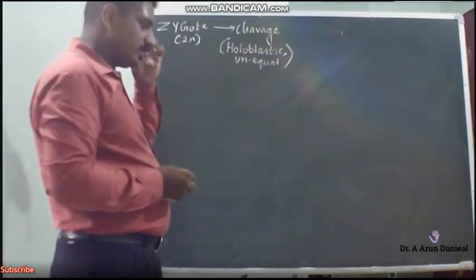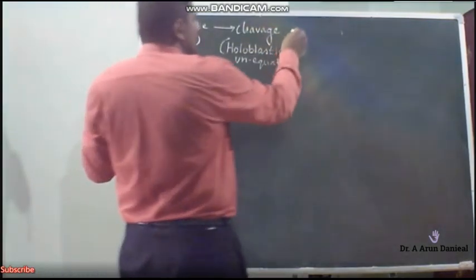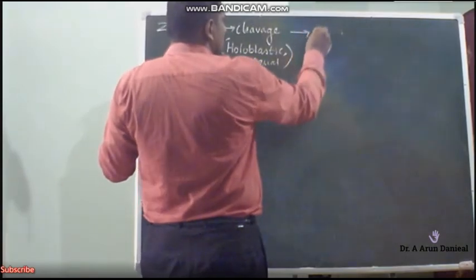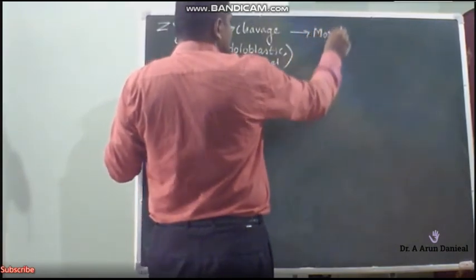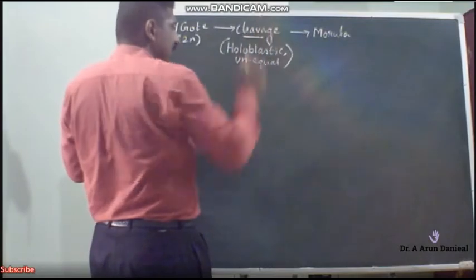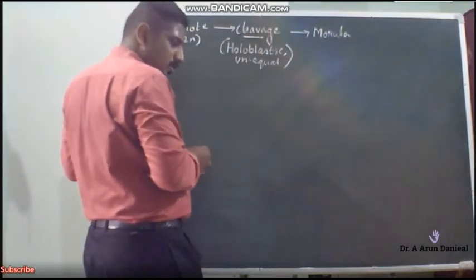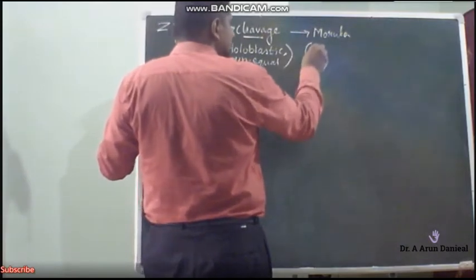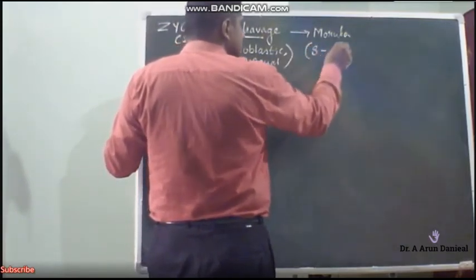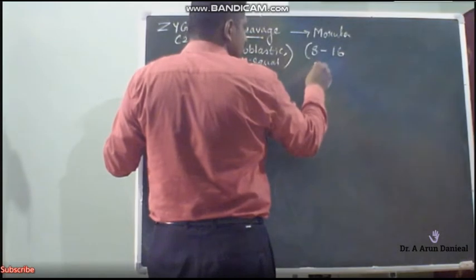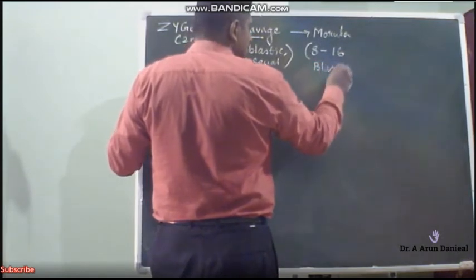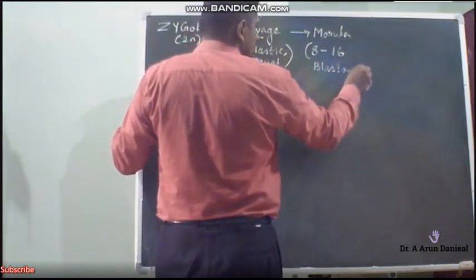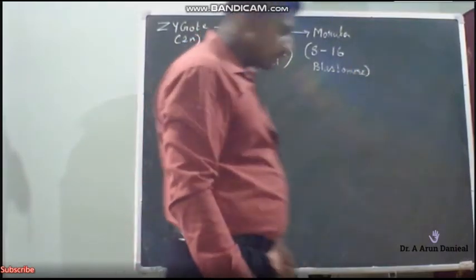As a result of cleavage, the zygote will transform into a morula. What does morula mean? Morula is a stage of 8 to 16 blastomeres.